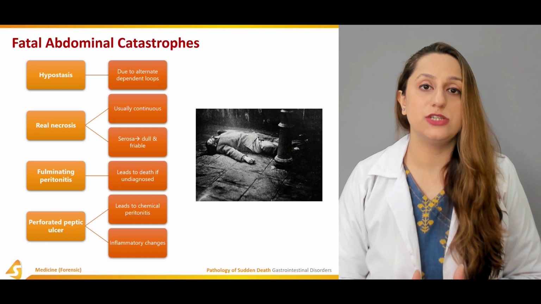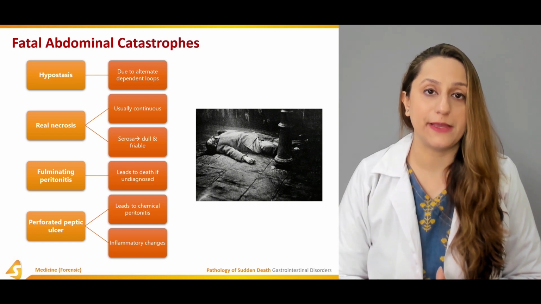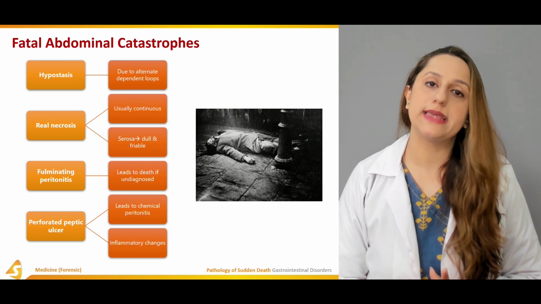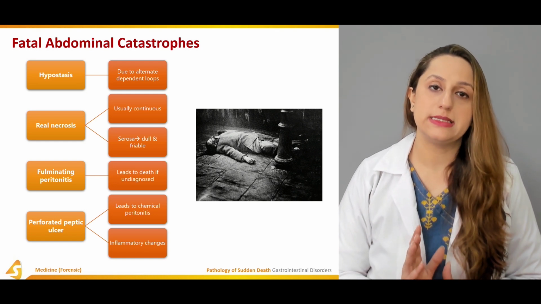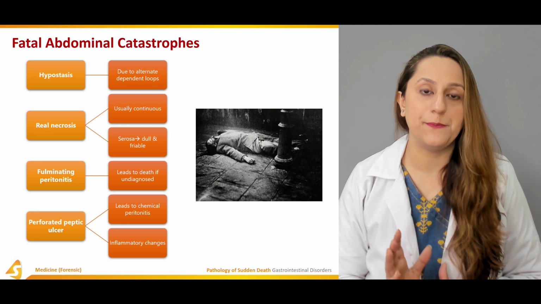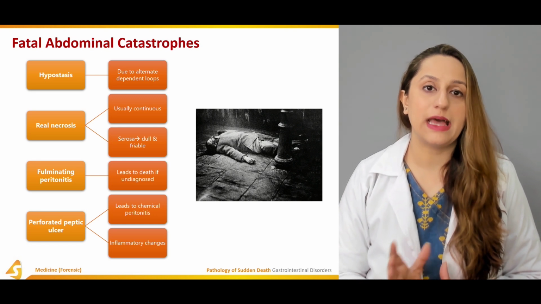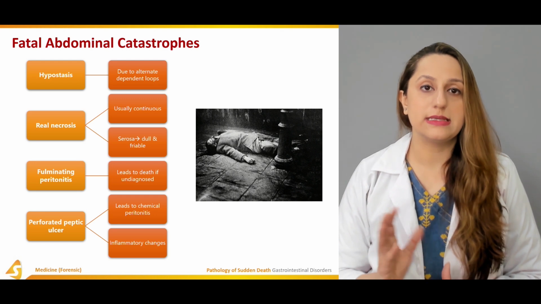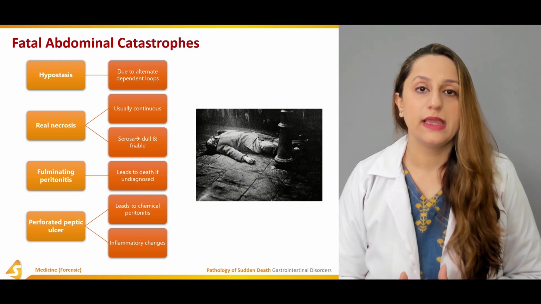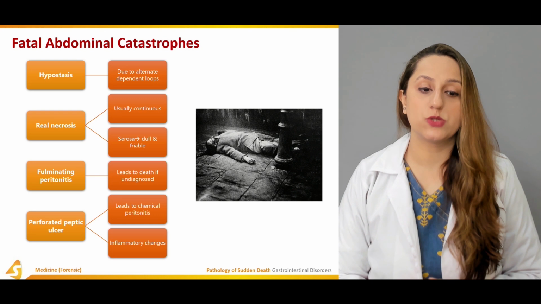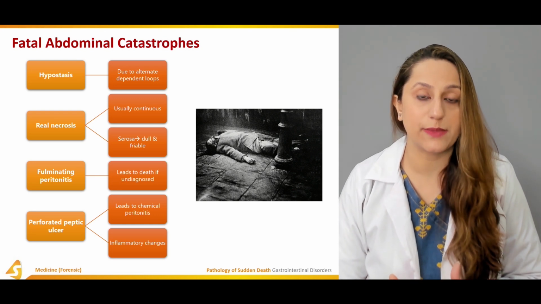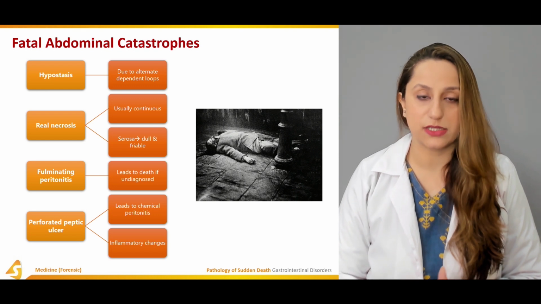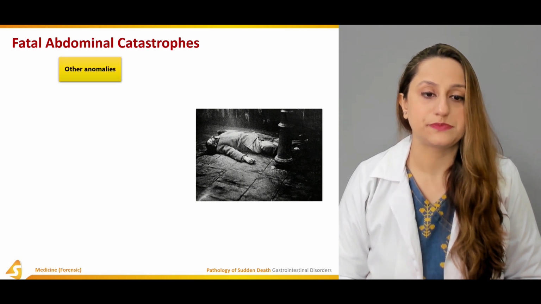So obviously, just to justify these catastrophes, the routine samples, that includes the CSF, the blood samples, the urine samples, and the vomitus, if it is available, are sent to the histopathologist, and he's going to confirm whether it was an infectious condition like peritonitis, or whether it was a necrotic or a hypostatic condition in a particular case.